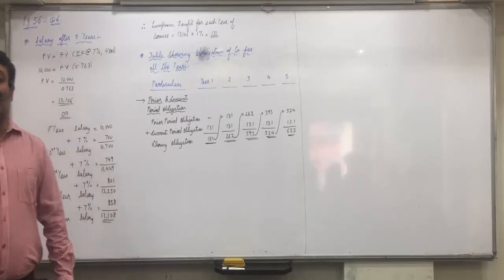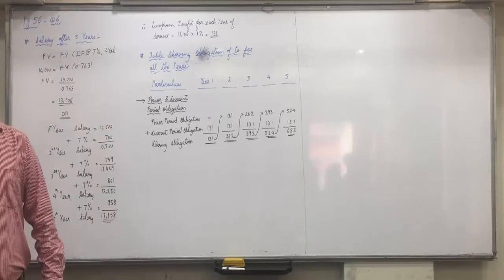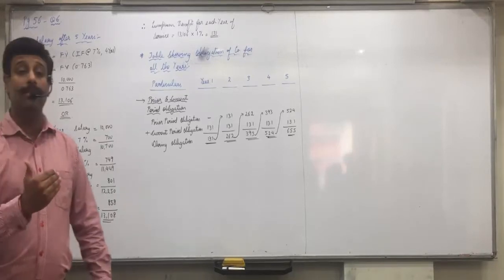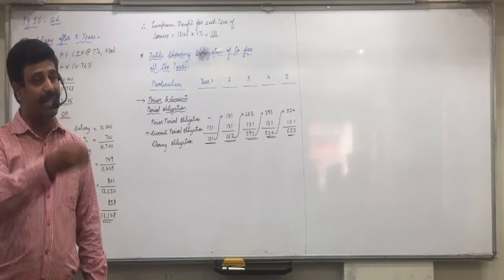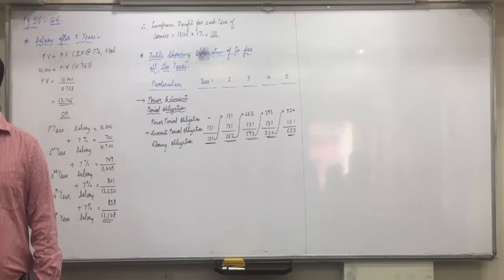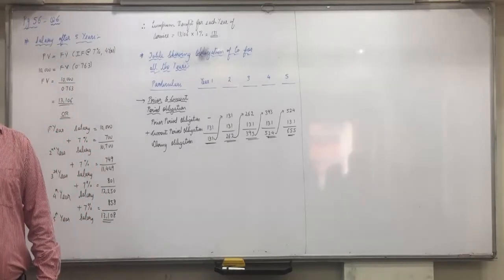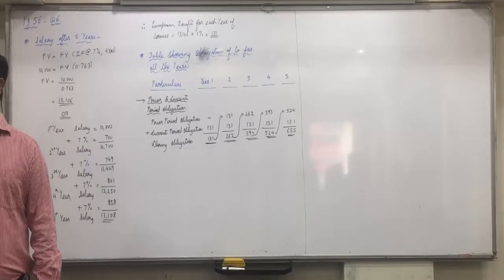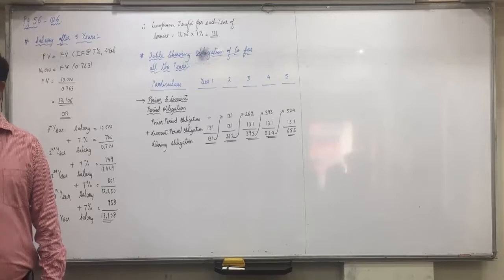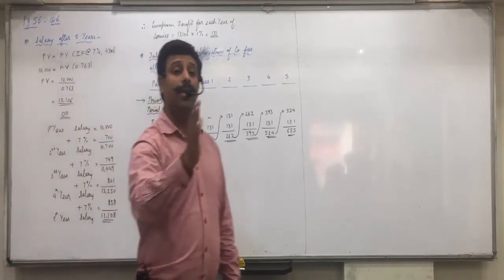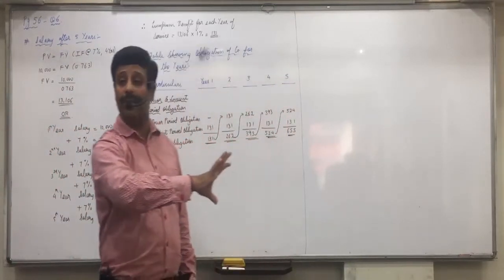In short-term employees obligation, this problem does not arise, because you have to pay the money within 12 months. So 131 you have to pay within 12 months means you have to keep aside 131 only. But here you have to pay this 131 after 5 years. So this problem arises. We don't have to keep aside 131 rupees. We have to discount it at the rate of 10%. Did you understand the concept or not, everyone?